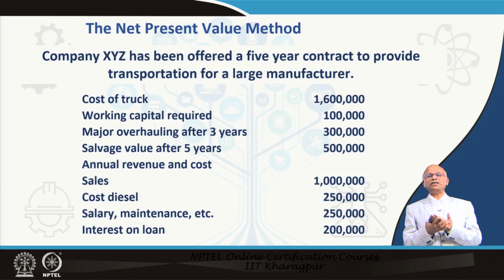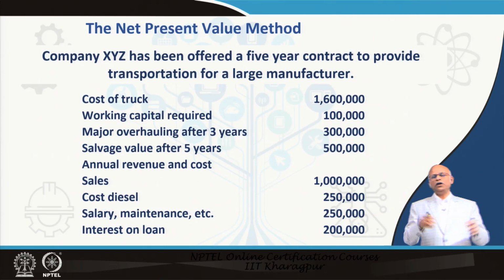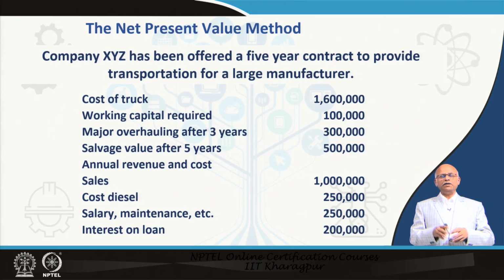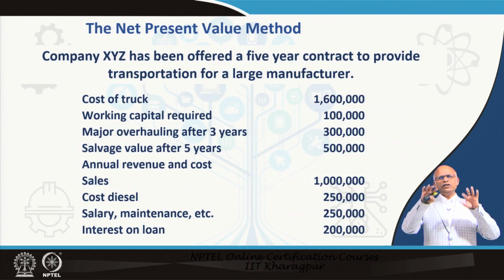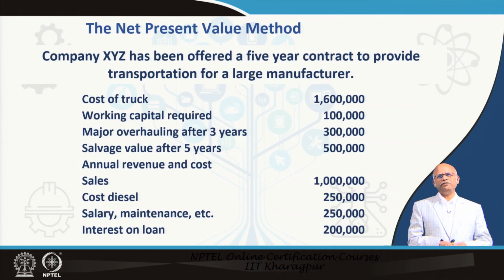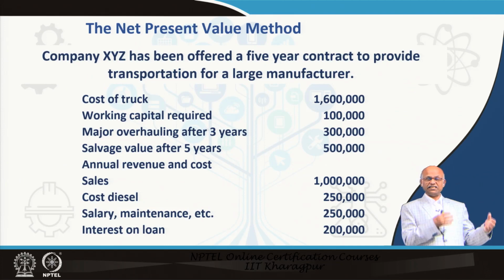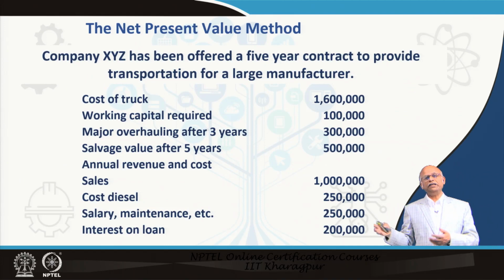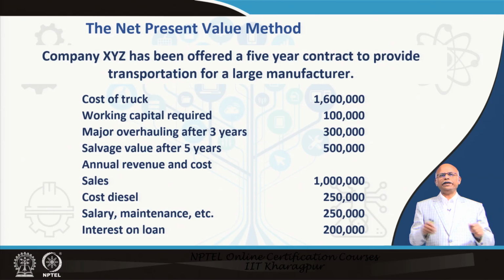Then major overhauling happens after 3 years. After 3 years of operation, you are foreseeing that maybe you will have to invest something like 3 lakh rupees for overhauling the truck, because you are going to run it continuously. Salvage value after 5 years, because the contract is for 5 years, you do not want to keep the truck after 5 years. After 5 years, you think that this 16 lakh rupees worth of truck will be fetching something like 5 lakh rupees. Okay, done.